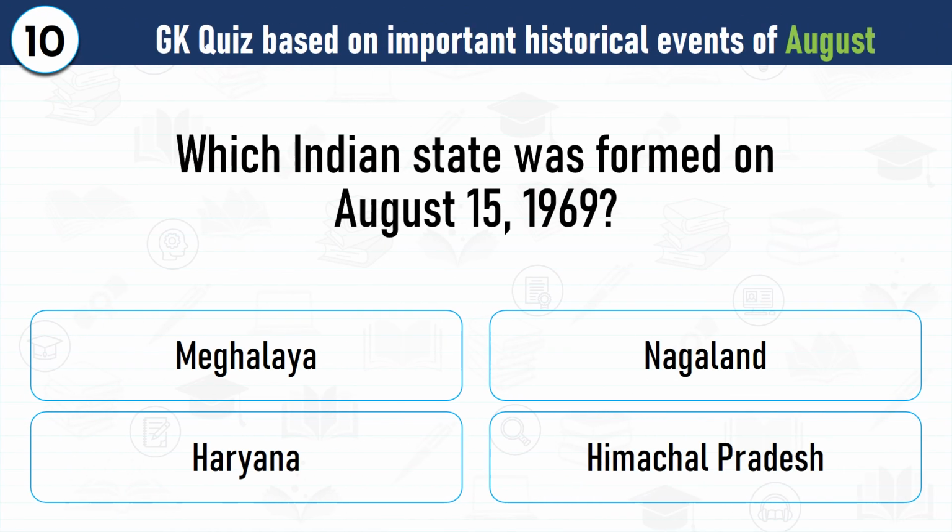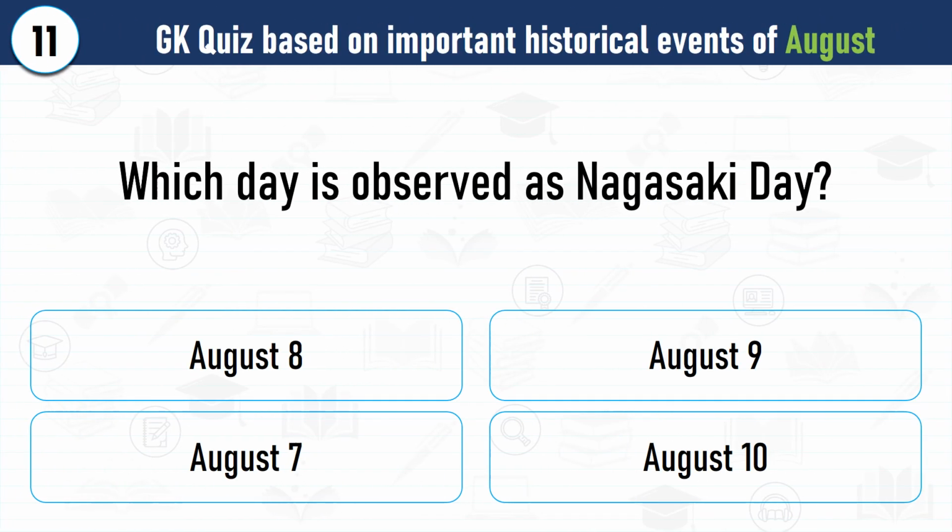Question number 10. Which Indian state was formed on August 15th, 1969? Correct answer is Himachal Pradesh became a full-fledged state on August 15, 1969. Question number 11. Which day is observed as Nagasaki Day? Correct answer is the 9th of August is observed as Nagasaki Day, which marks the atomic bombing of Nagasaki in